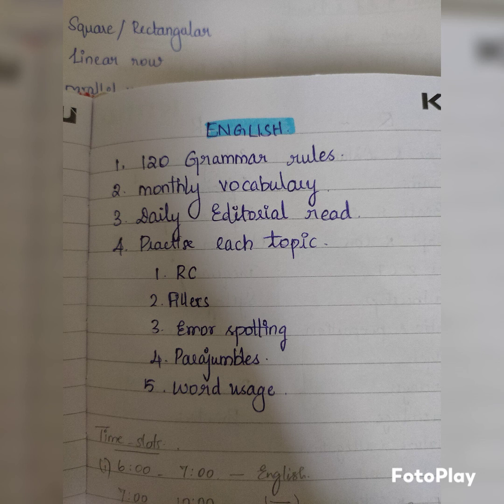And for daily editorial, I prefer you to see Insight IAS and also Drishti IAS, they are providing good content under daily editorial. So I am reading on a daily basis. If it is today, then I will select 2 editorials, one from Drishti and one from Insight IAS.